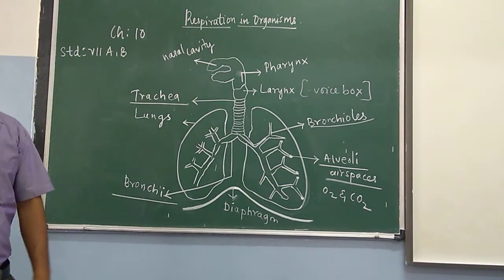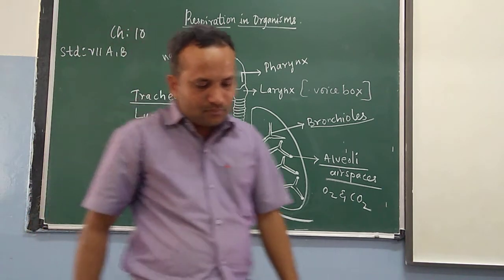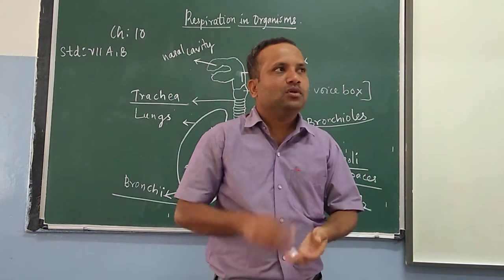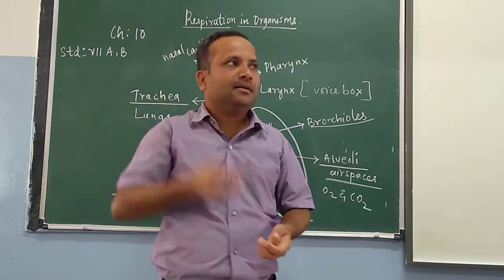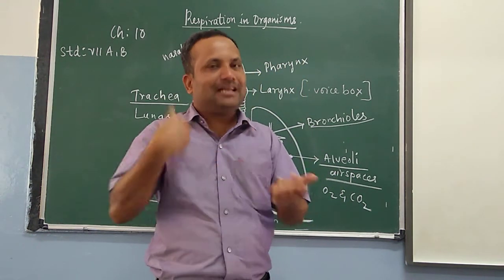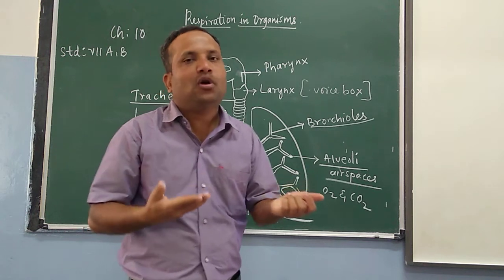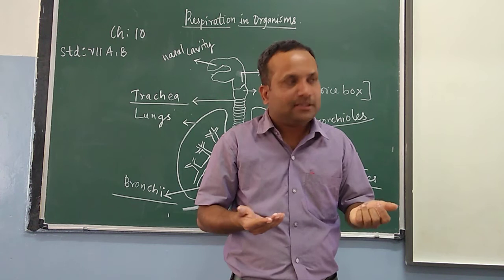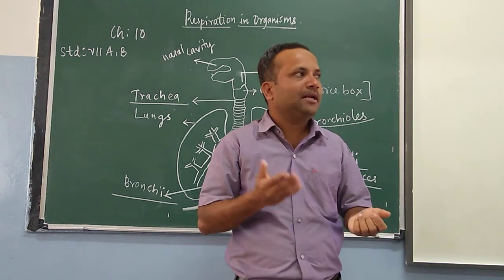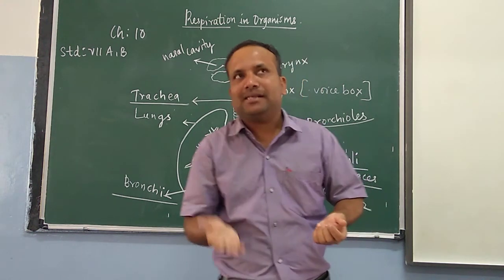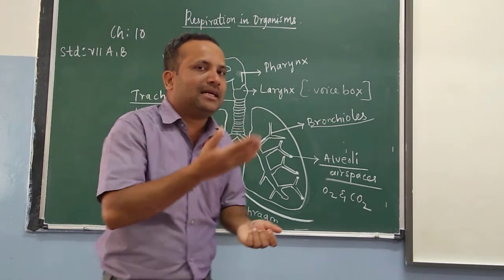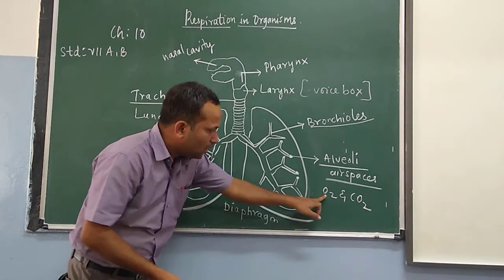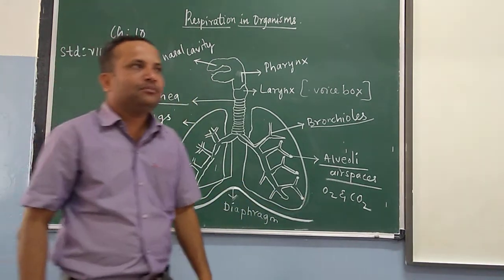Then children, the oxygen we take through our nose is carried to every cell of our body. In these cells, the breakdown of food takes place. The breakdown of food can take place only with the help of oxygen.